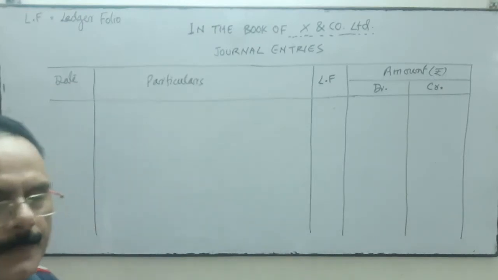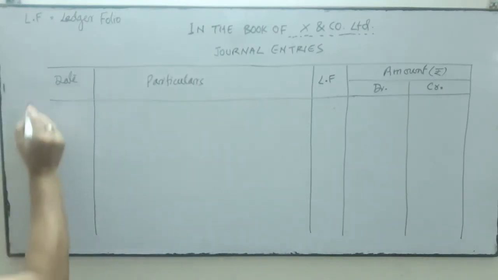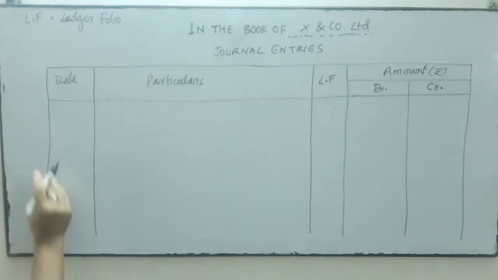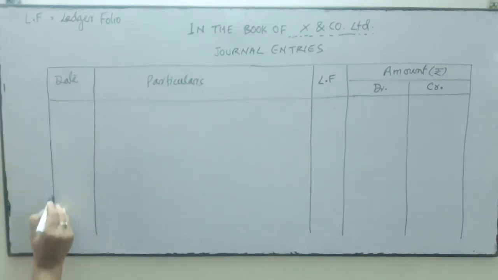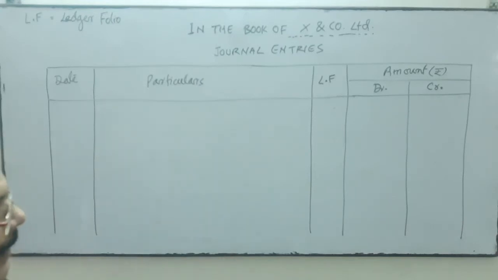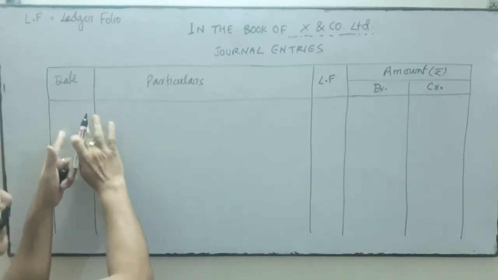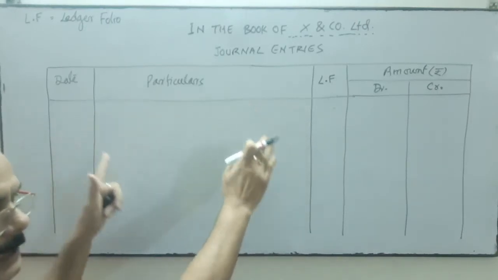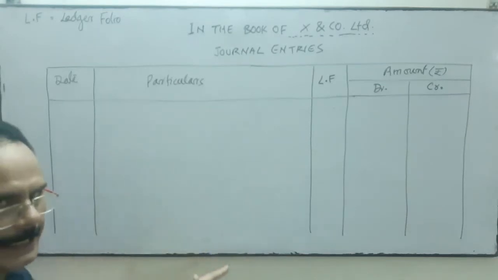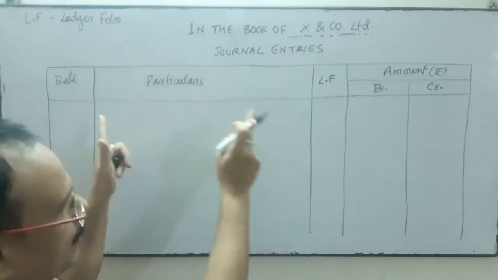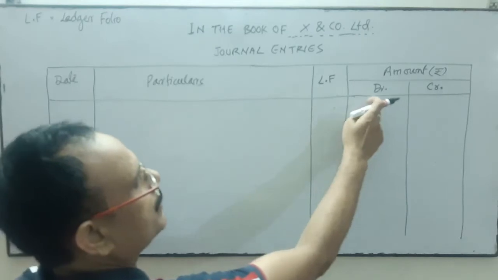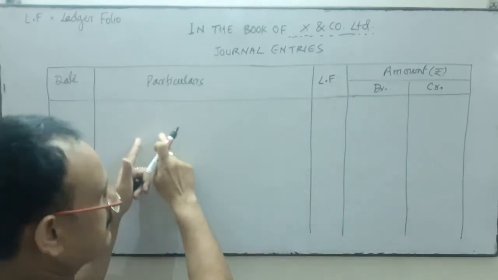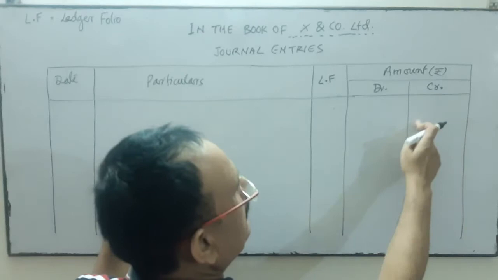So finally the format is this. This is for the date. We will write the date in chronological order, in sequence. Thereafter, the particulars: here we write the details about the transaction, whose name will be debited and whose name will be credited. The account whose name is debited, we write the amount in the debit column, and the account whose name is credited, their amount we write in the credit column.